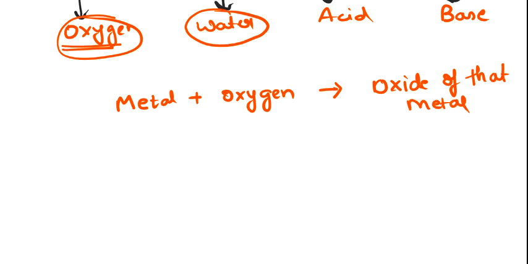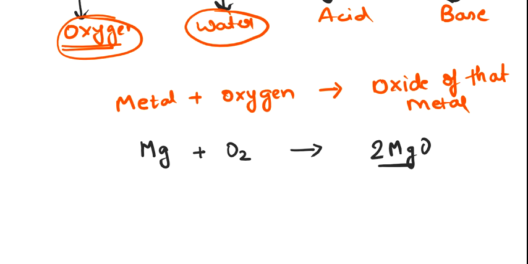Now it will be easy for you to form the reaction. Suppose I take magnesium as the metal and mix it with oxygen. It will become 2MgO.